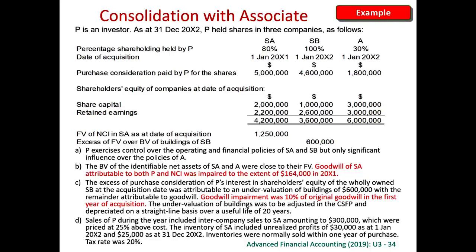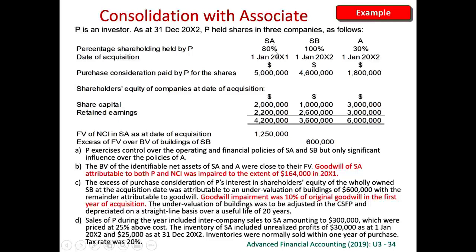Let's see a full example for the consolidation with associate. In this case, P is the investor. As at 31st of December 2002, P holds shares in 3 companies. So altogether we have 4 companies here. P is the investor. We have got subsidiary A, we have got subsidiary B, and then we have got an associate. For subsidiary A, this is an 80% subsidiary. For subsidiary B, this is a wholly owned subsidiary. And this is a 30% associate.